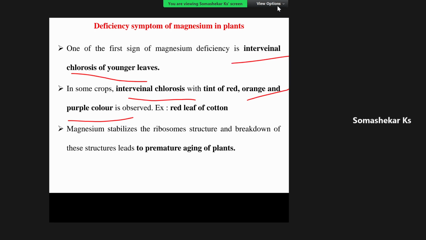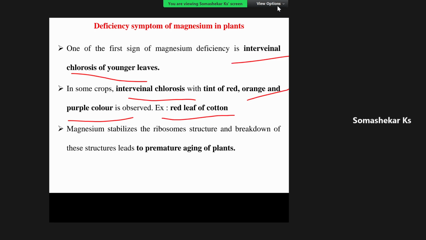That will affect the photosynthetic process, and then the yield of the cotton will decrease. Kindly remember, magnesium deficiency in cotton leads to a disease called red leaf of cotton. That is, the intervenal chlorosis, instead of looking yellow, will resemble a red color intervenal chlorosis in case of cotton, and that is called red leaf of cotton.